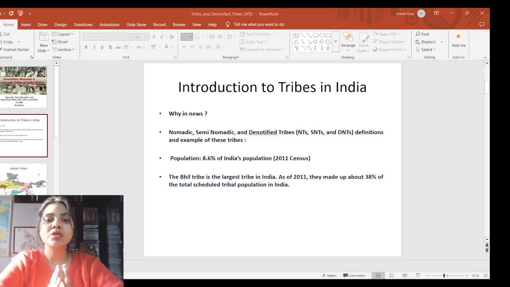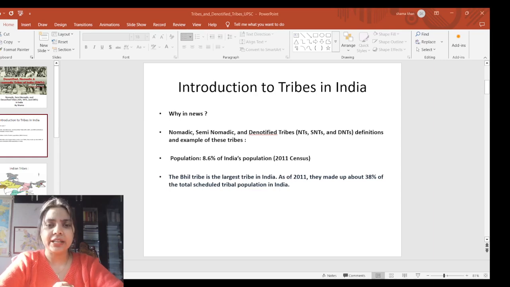While most denotified tribes are spread across the SC, ST and OBC categories, some DNTs, that is denotified tribes, are not covered in any of these categories. Examples could be Nat, Pardhi, Sapera, Kanjar. These are the communities which belong to denotified tribes. A question has already been asked in the PCS examination, I remember the question was, which is the largest tribe in India?